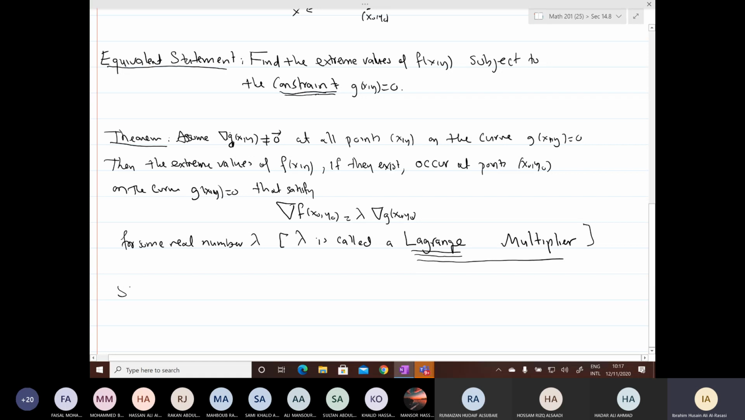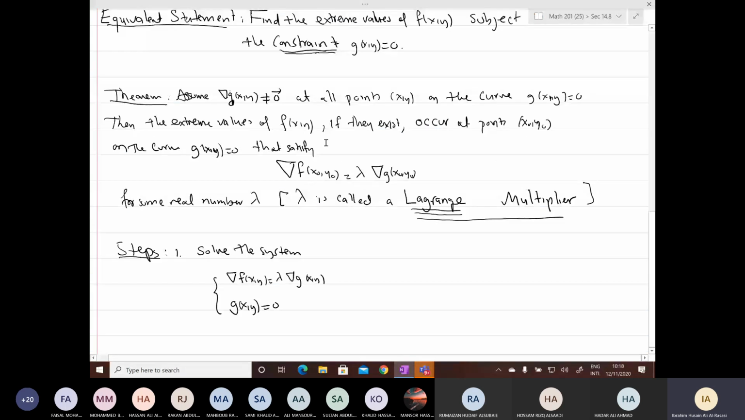Why? Because this theorem says the extreme values of f, if they exist, occur at a point (x0, y0). What is the condition satisfied by the point (x0, y0)? They are on the curve, so they have to satisfy the equation of the curve. They also satisfy this gradient equation. So the solution (x0, y0) has to satisfy these two equations. Then just solve the system to find the point.